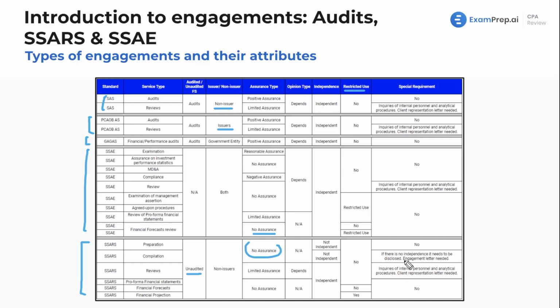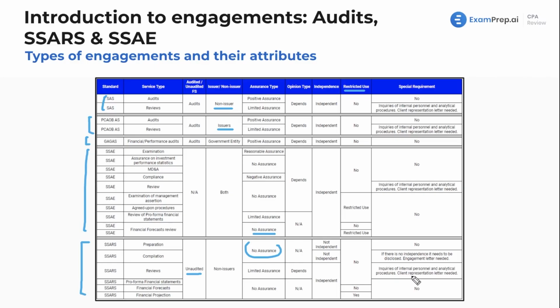And we'll also talk about independence in our ethics topics. But with independence, you have to disclose if you are or you are not independent so that the readers understand that. And then lastly here, we see review again. We're going to drill down and you will memorize by the end of this course that for reviews, you're only doing inquiries and analytical procedures.